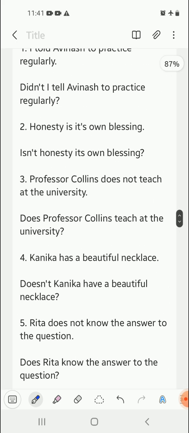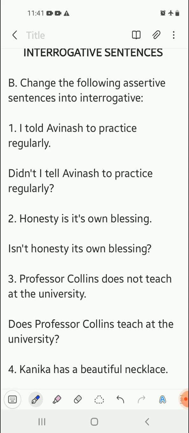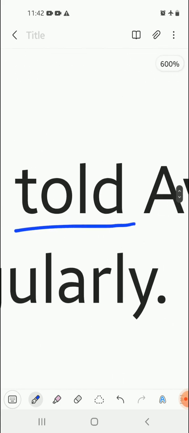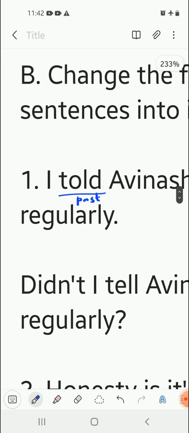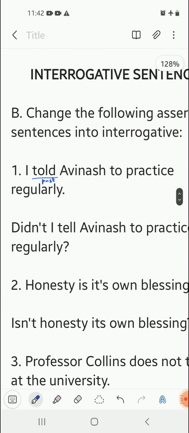See, the question given is "I told Avinash to practice regularly." Over here in this sentence, there is no be form of verb. There is a main verb, that is told, and the main verb is in past tense. Because the main verb is in past tense, we will begin the sentence with did for sure. And the sentence is in positive form.